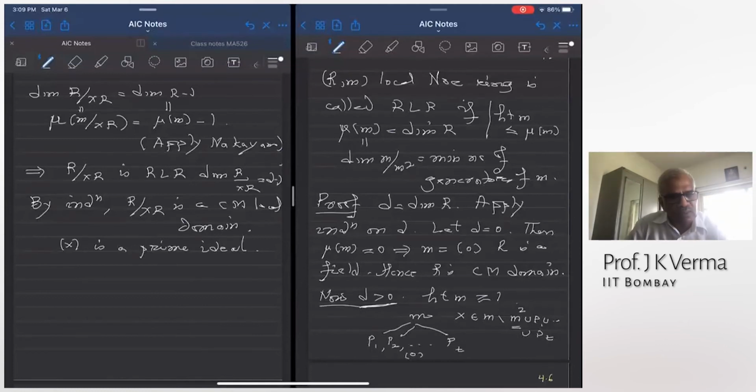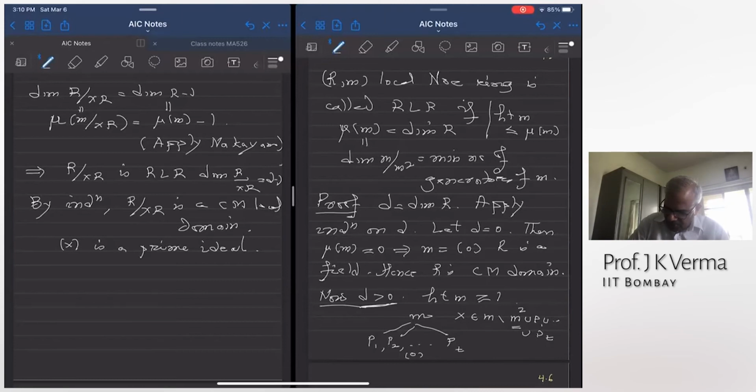In a local ring, if it is a non-zero divisor, then it reduces by exactly 1. Or if you avoid all the minimal primes, then the dimension reduces by 1. So this principal ideal is a prime ideal of height 1.